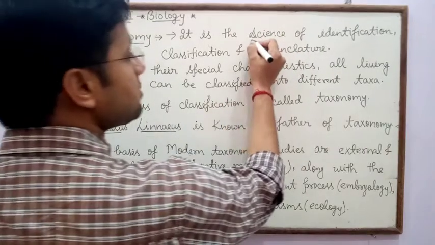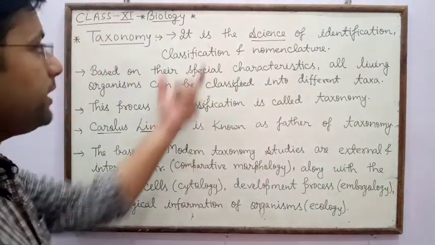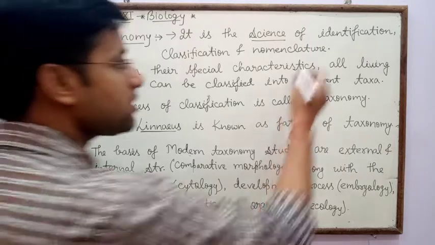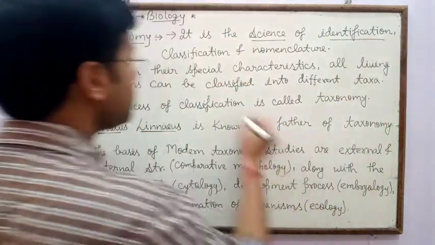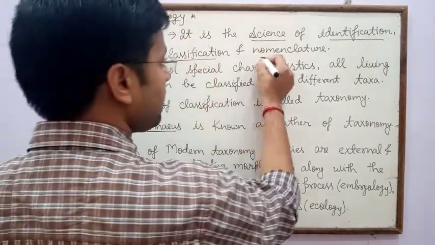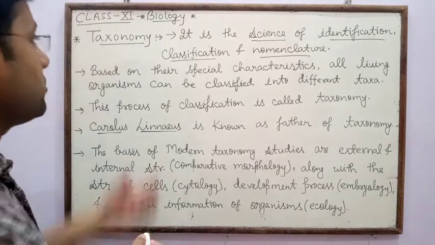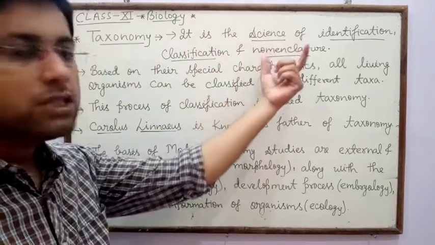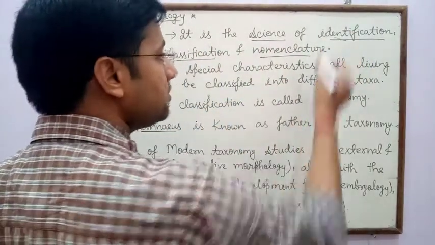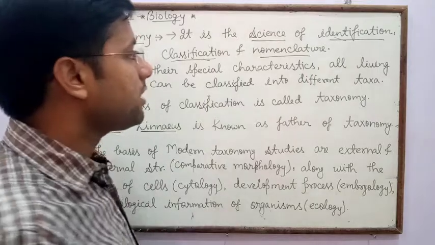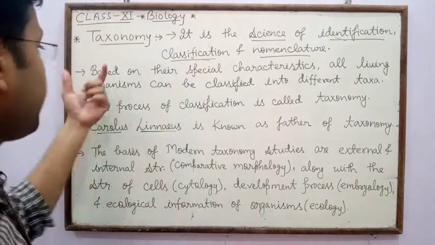Taxonomy, it is the science. What is taxonomy? Taxonomy is the science of identification, classification and nomenclature.